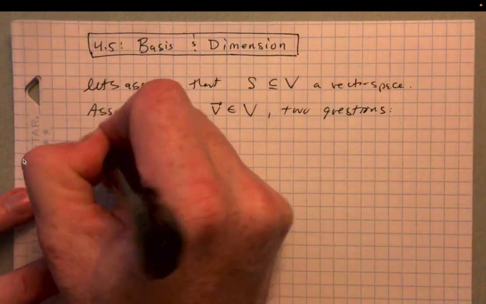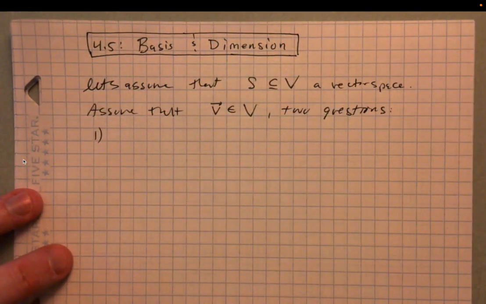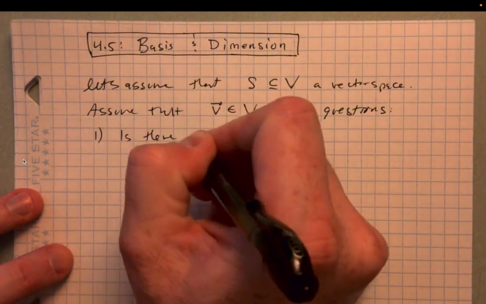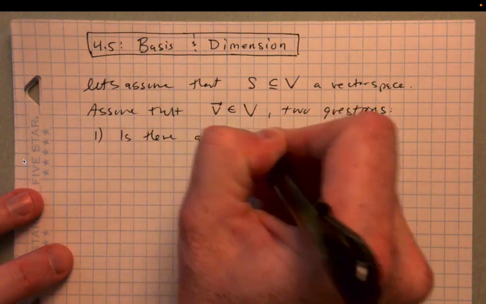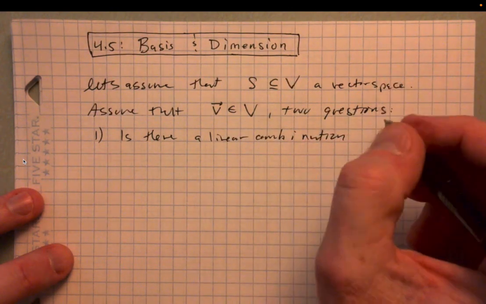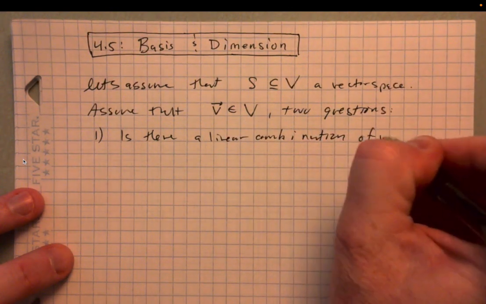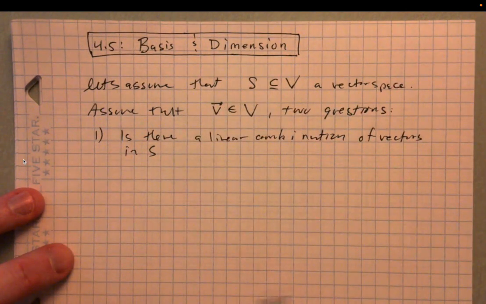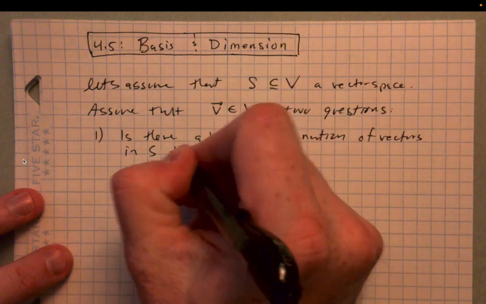The first question is, is there a linear combination of vectors in S that is equal to this vector v?